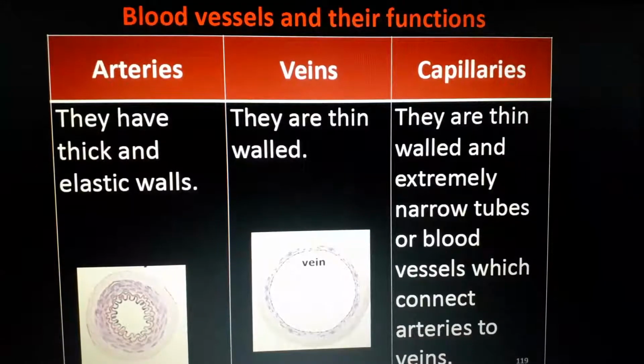Capillaries are thin walled and extremely narrow tubes or blood vessels which connect arteries to veins. Okay, they are very small, very small. So actually we cannot say the size. Cell size means very small.